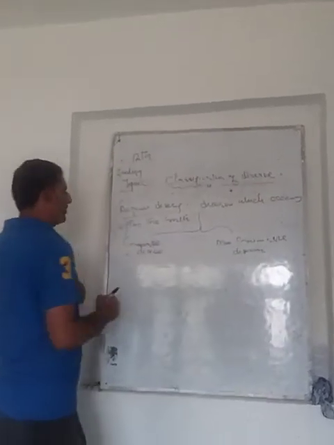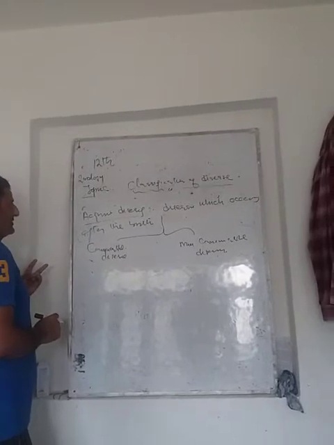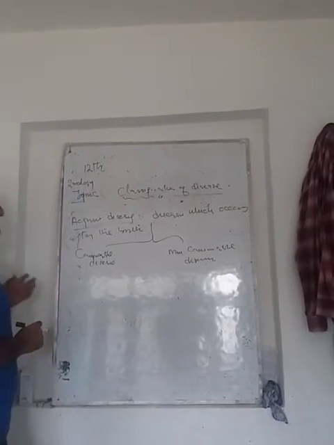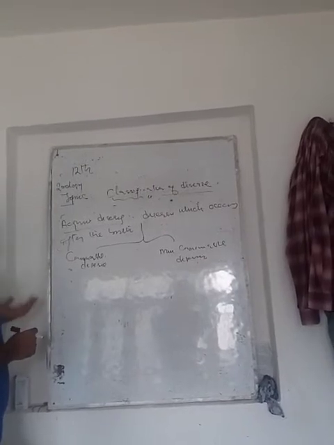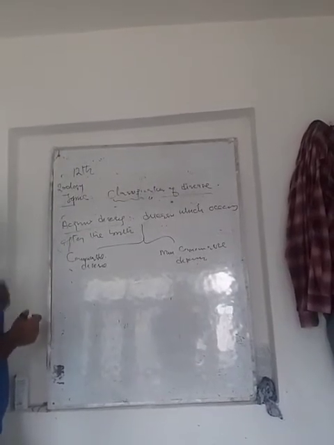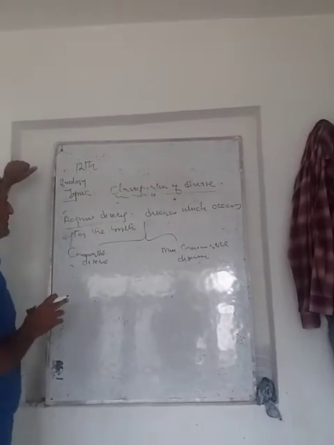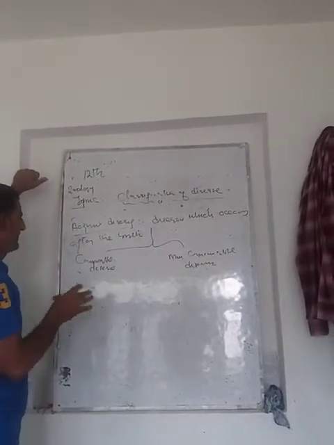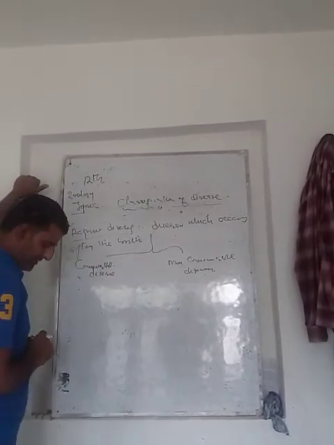What is communicable disease and what is non-communicable disease? First, diseases are classified into two types, that is congenital disease and the acquired disease. Congenital diseases are inborn diseases, and acquired diseases are those diseases which occur after the birth. And acquired diseases have been classified into two main types, that is the communicable disease and non-communicable diseases.